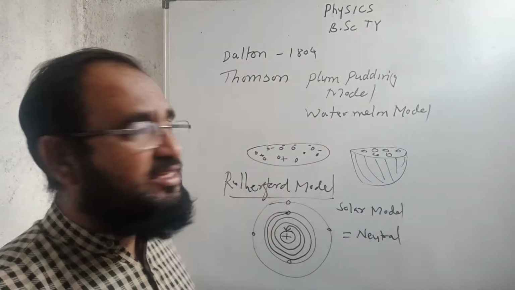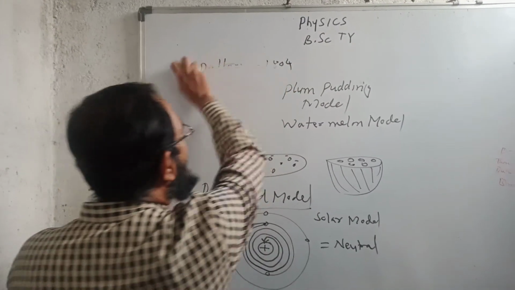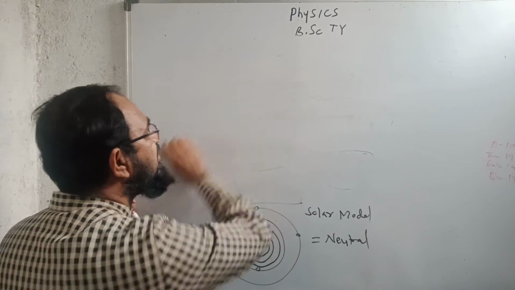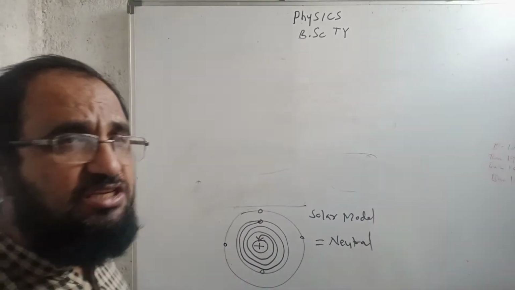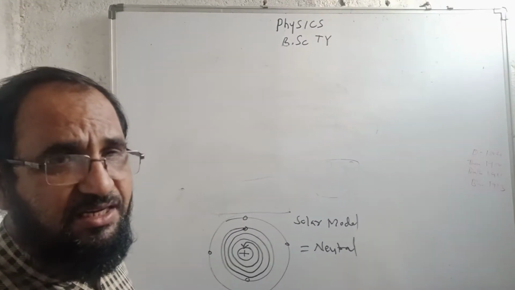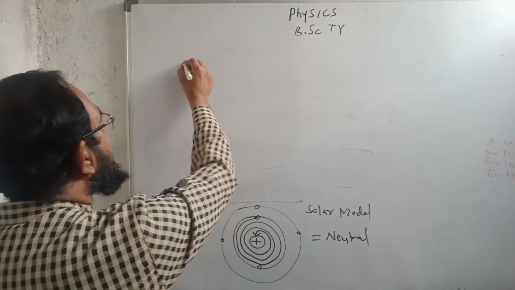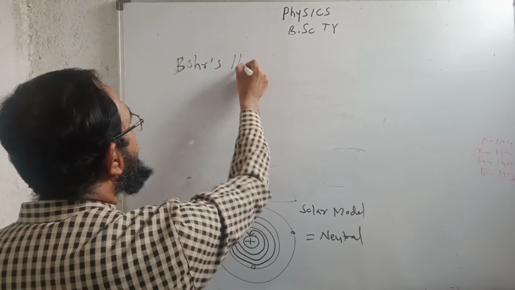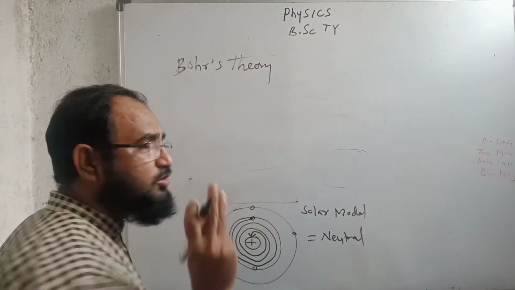Therefore, in 1913, Niels Bohr came forward and proposed his own theory, and he gave a satisfactory explanation of the motion of the electron. So come to Bohr's theory. Niels Bohr's theory has three postulates.